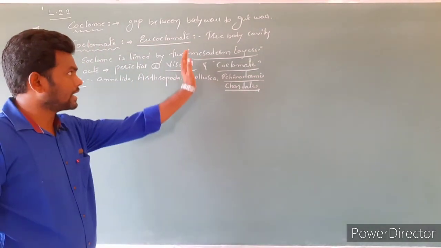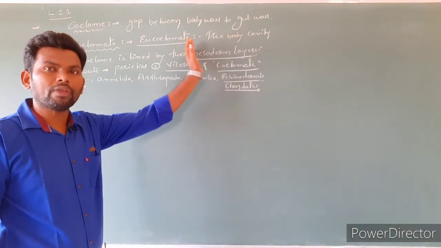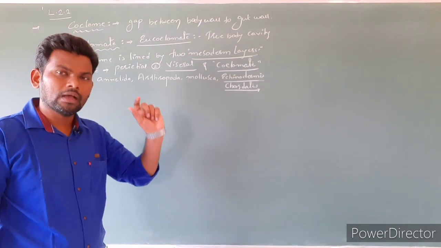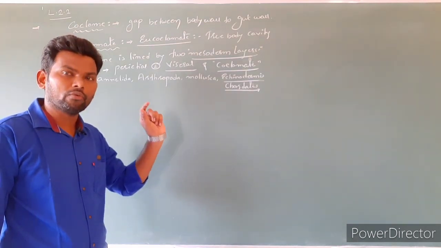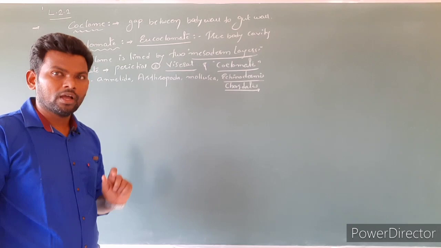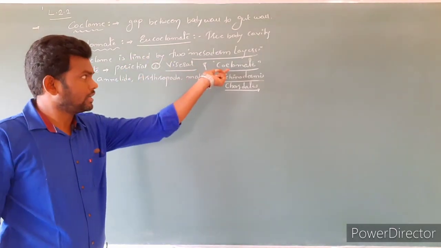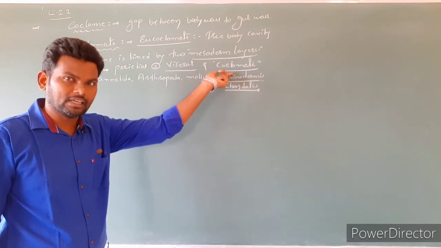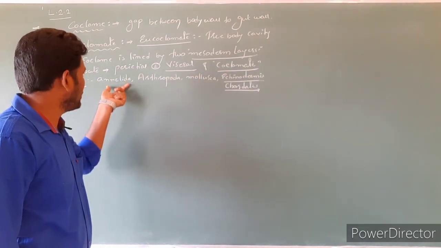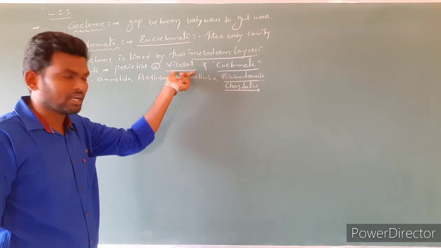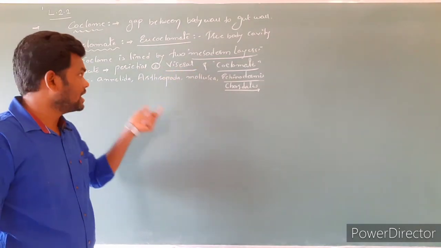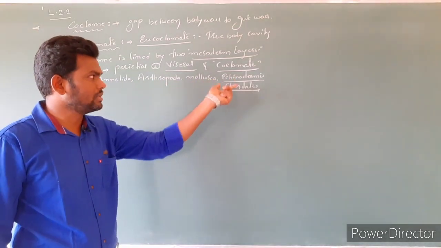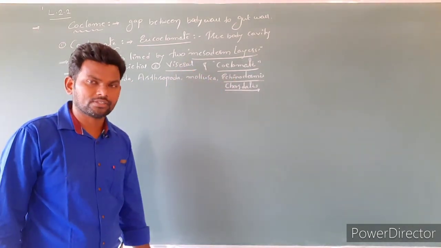Clear? Now do we have an idea regarding coelomates or not? Coelom means a small body cavity or space which is present between the body wall and the gut wall. In the coelomate, the coelom is lined by two mesoderm layers. Outer one is the parietal mesoderm layer, inner one is the visceral layer. Clear? Examples are Annelida, Arthropoda, Mollusca, Echinodermata, as well as chordates.